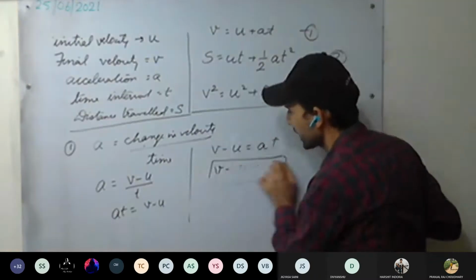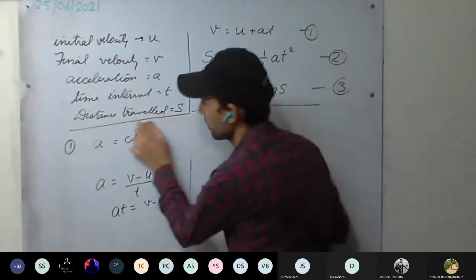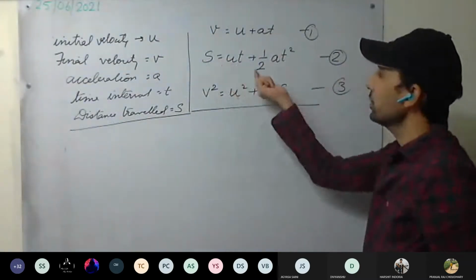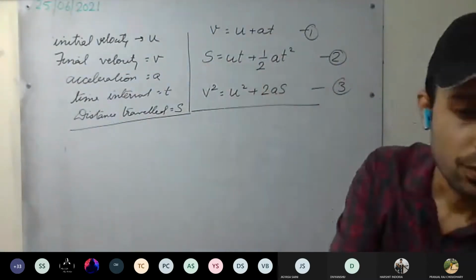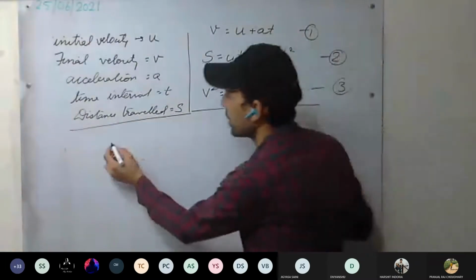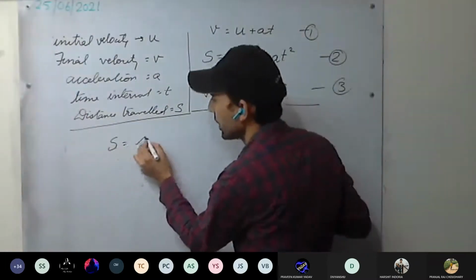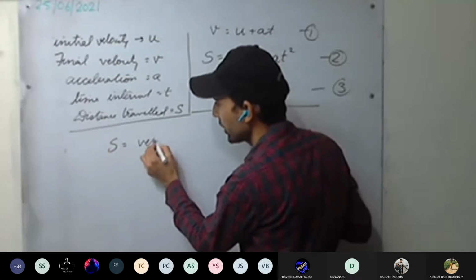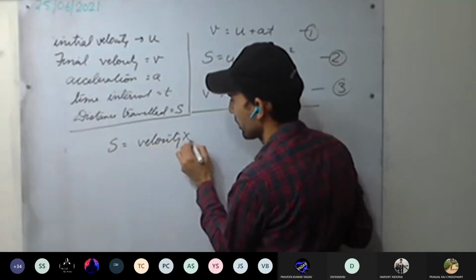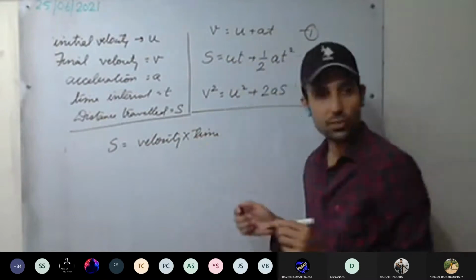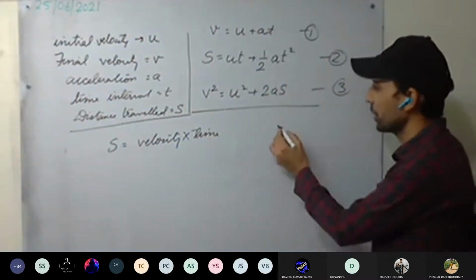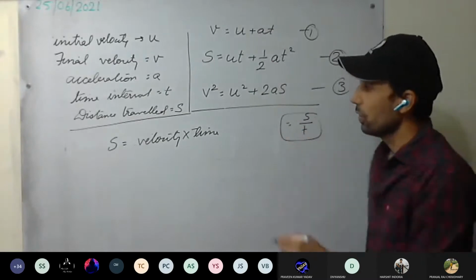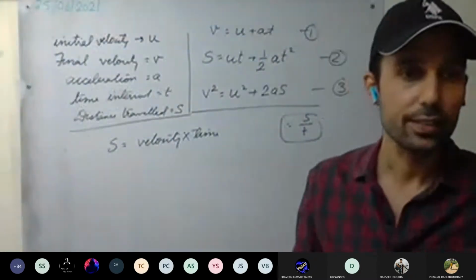Now see the second equation. We have to calculate distance. What is distance? Or displacement: velocity into time. This we used to calculate, yes or no? Speed or velocity equals displacement or distance divided by time. So this distance you have to calculate.